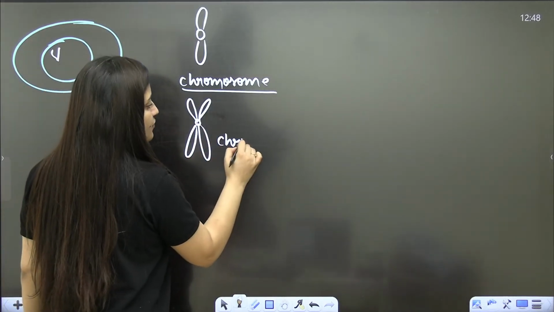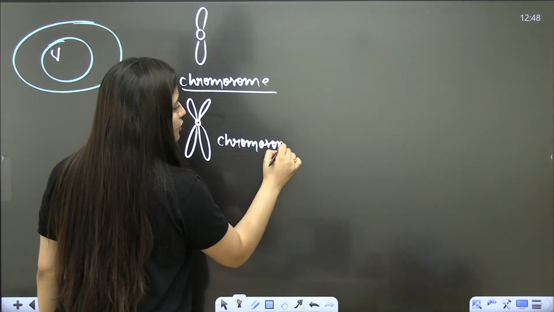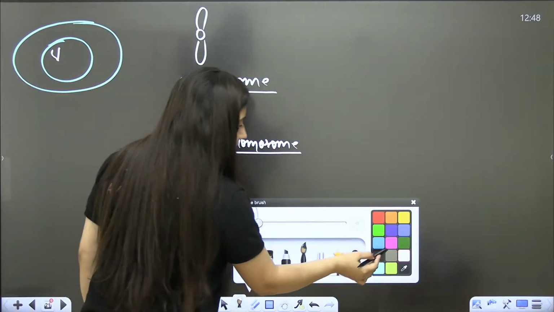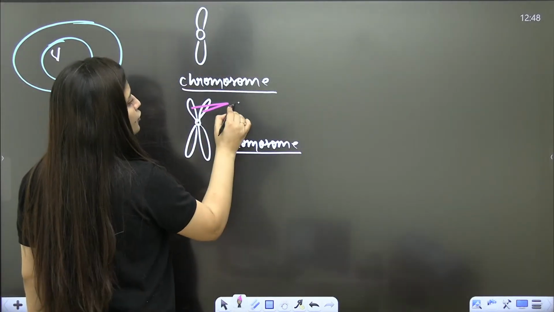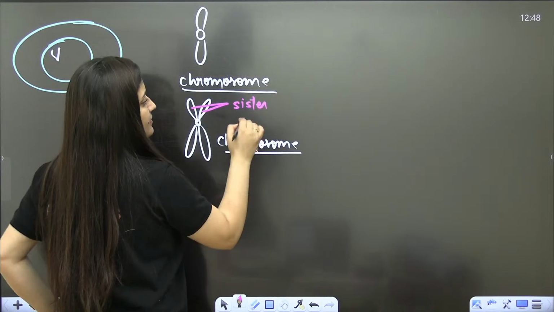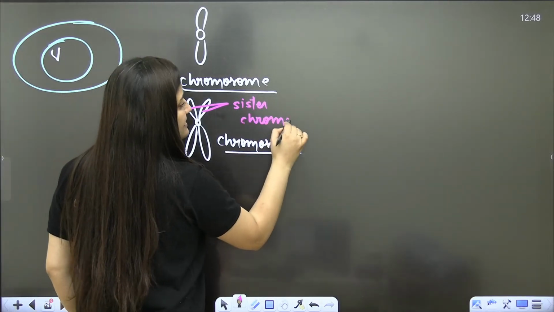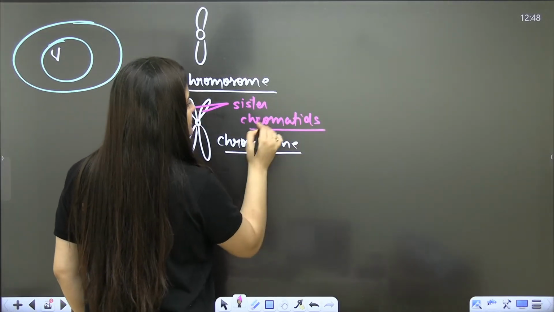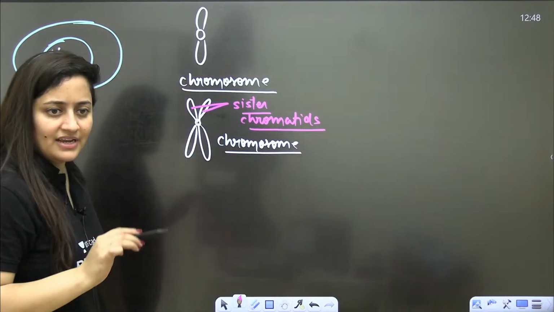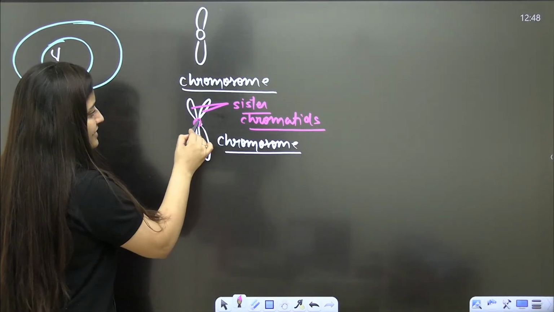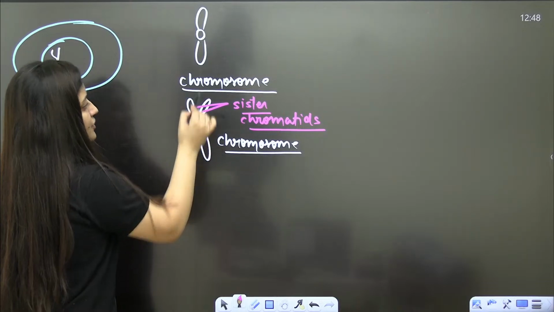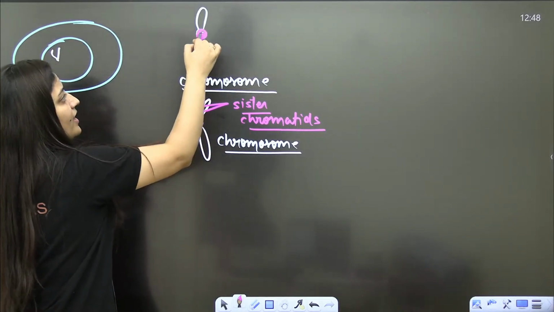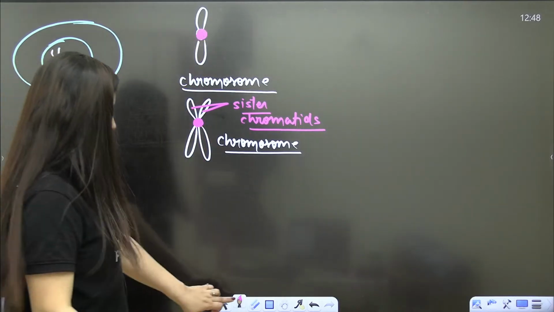Both are chromosomes. The difference is, in this chromosome there are two sister chromatids. It has two arms, the sister chromatids. And this is the primary constriction, the centromere.